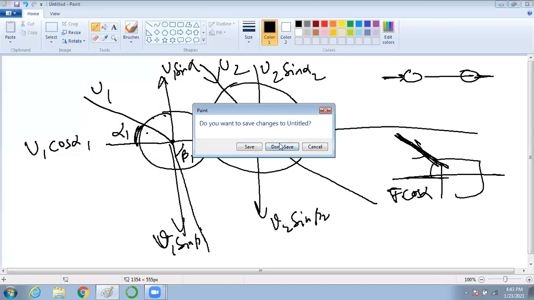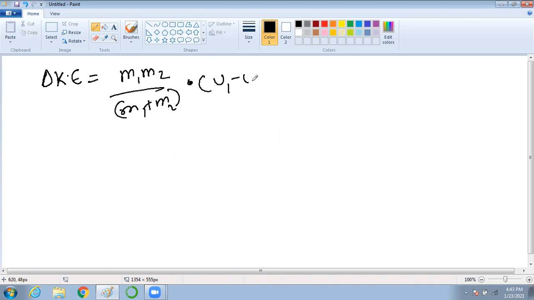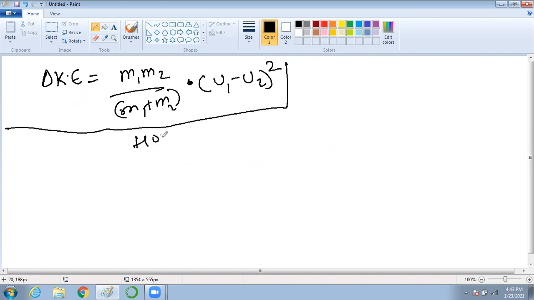If you see the formula, your delta KE formula for head on was M1 M2 divided by M1 plus M2 into U1 minus U2 square. This is for head on elastic.